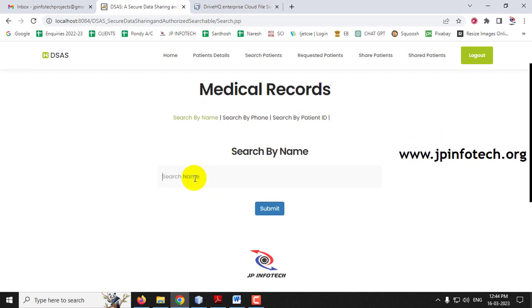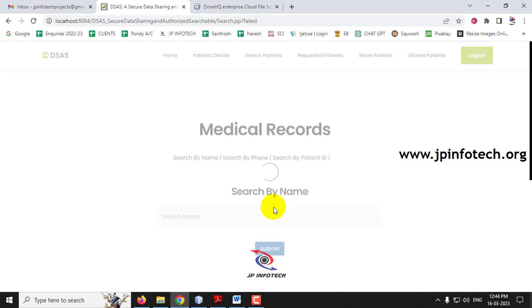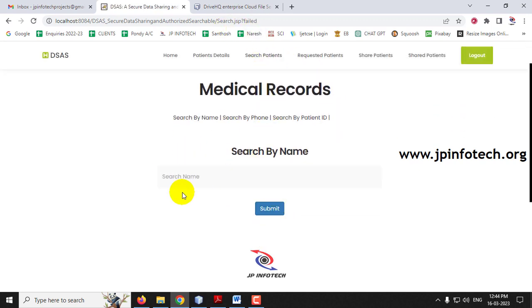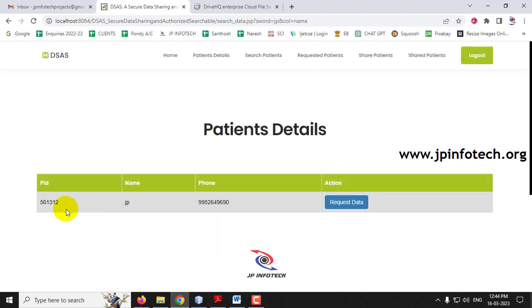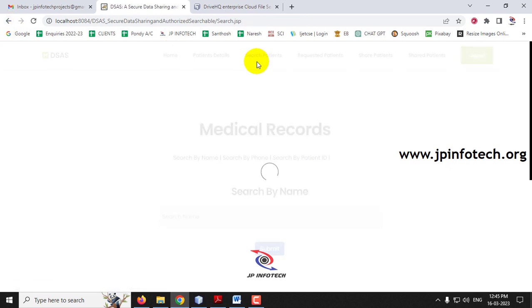Now let me give a name XXX and click submit. You can see it has failed because there are no details like that. Now let me search with the name JP and click submit, and here you can see the patient details are being shown. Let me go to search patients again.